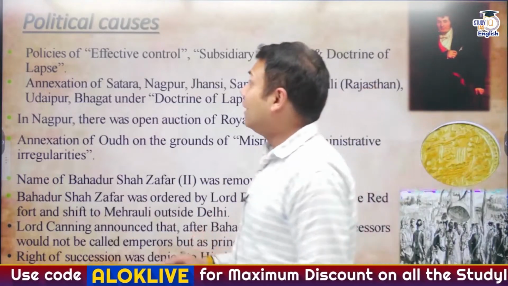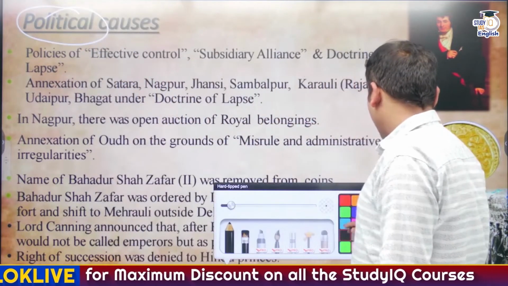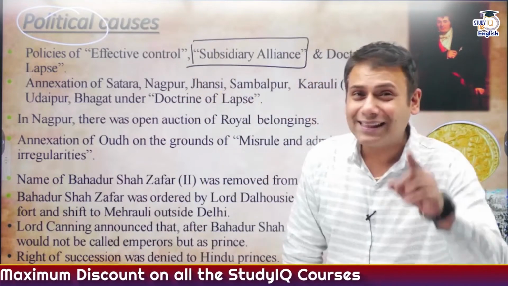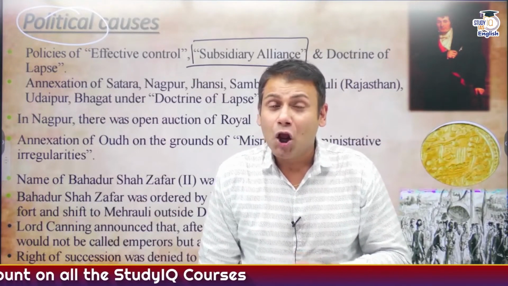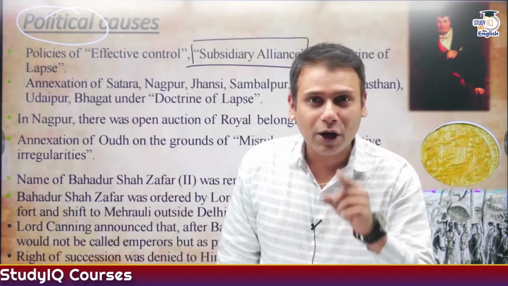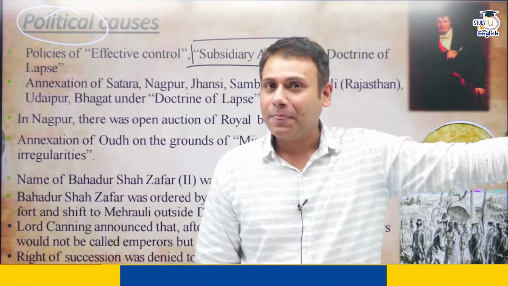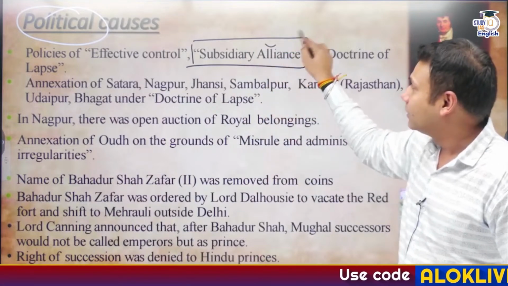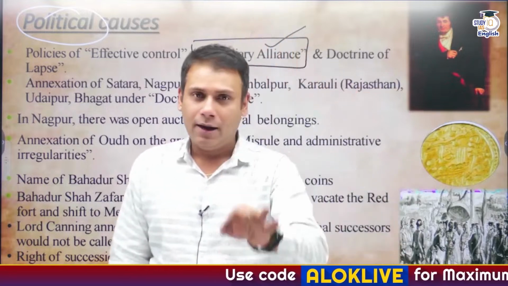Then come the political causes. Now, what are the major political causes? Let's understand. The subsidiary alliance system: if you remember Lord Wellesley, the Second Anglo-Maratha War took place during his time. Lord Wellesley started the Fort William College to train newly recruited civil servants there, rather than Haileybury College in London. So, this person, Lord Wellesley, started the subsidiary alliance system. And what was this system? We have seen this in quite some depth and detail.